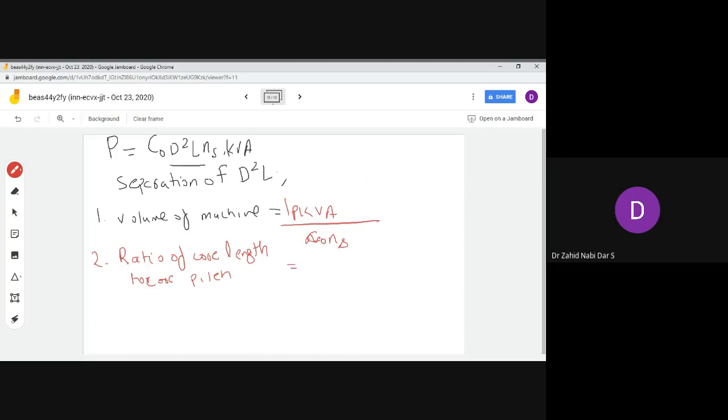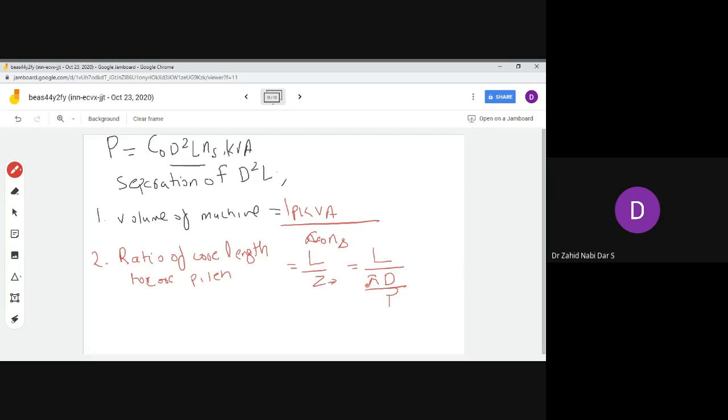So that is the L by Z ratio. This Z would be the circumference. You can write this in terms of L by Z, and this dia would be per pole. If the entire dia for all the poles is pi d, then per pole it would be pi d by p.